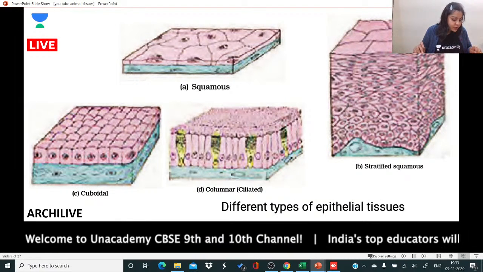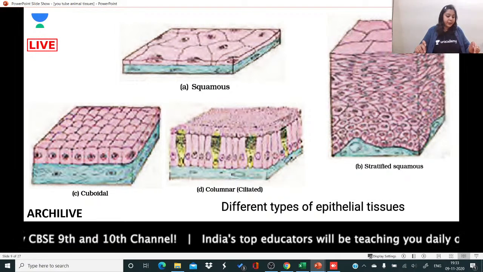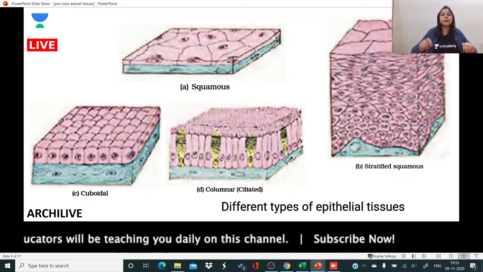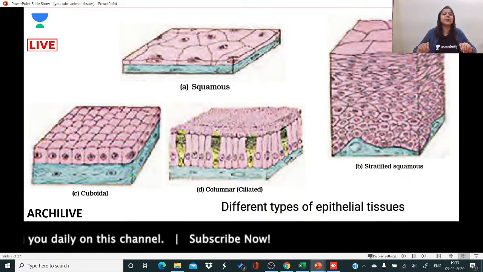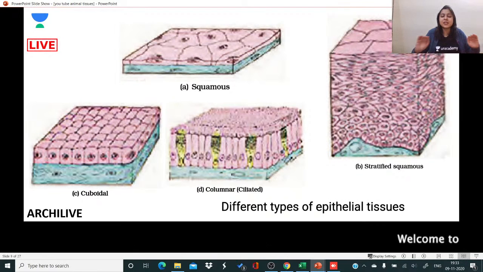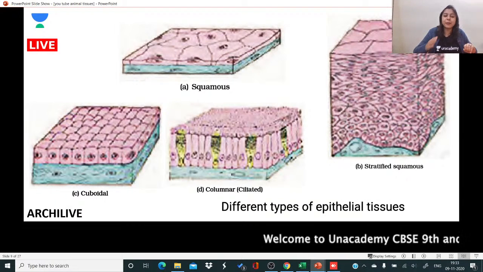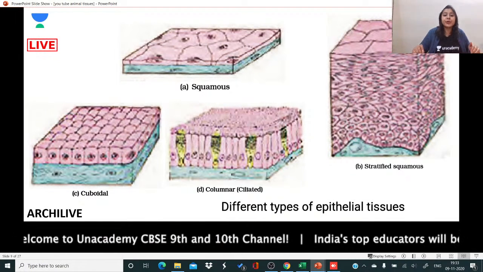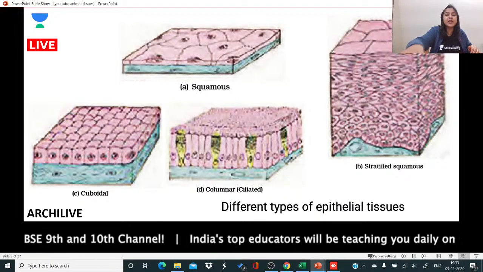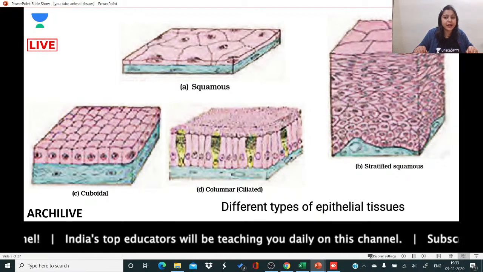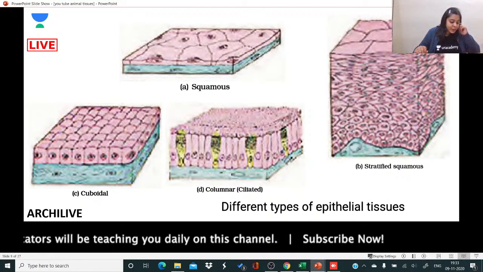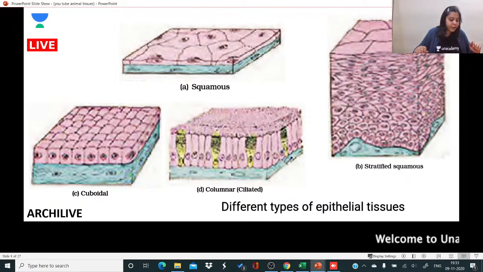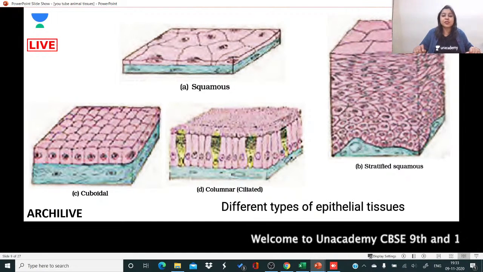हाँ सिंपल स्क्वामस, वसुंधरा ने बहुत अच्छा आंसर दिया। Absolutely. Which is going to be the thinnest epithelium? Thinnest epithelium is simple squamous epithelium. Do you see here? Squamous epithelium, the simple squamous epithelium is the thinnest type of epithelium. That means that is the epithelium which is going to be present when diffusion is occurring. Okay, do you see the next type of epithelium, which is B, stratified squamous epithelium? Yes Rutuja, that's correct. Srishti, that's correct. Very good Vasundhara, very good. Okay, so do you see the stratified squamous epithelium?